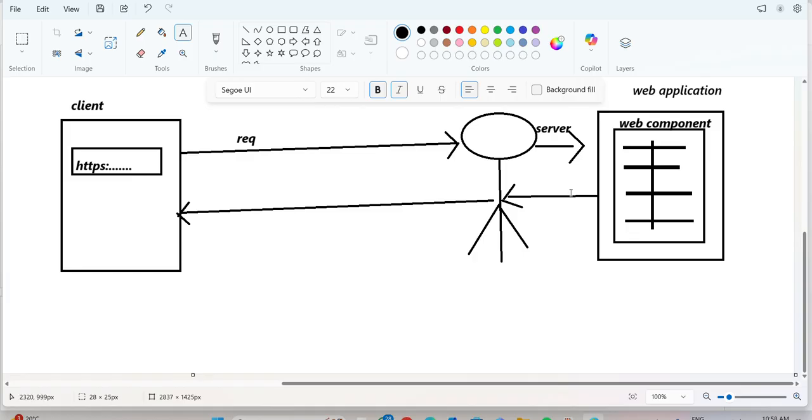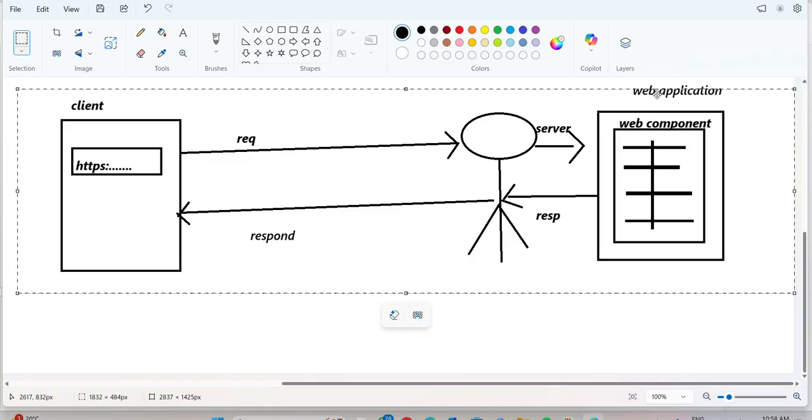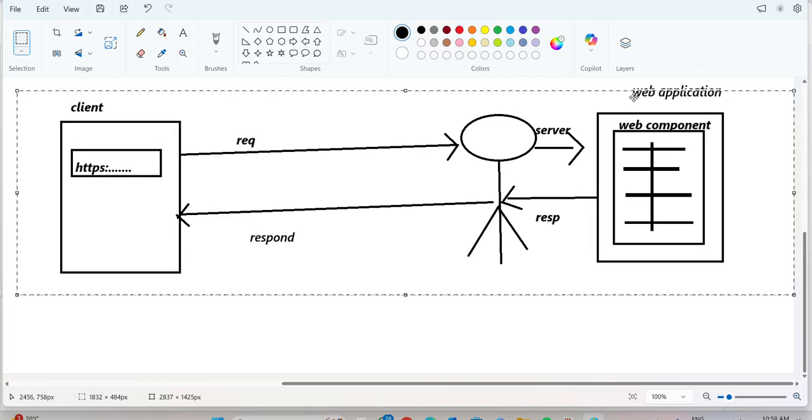That is the stuff. I'm not good at diagrams, please adjust. This is the example for a web application, where the client is fixed.